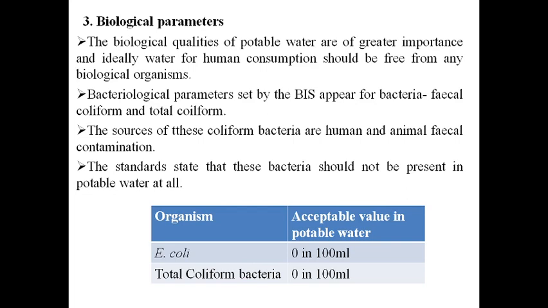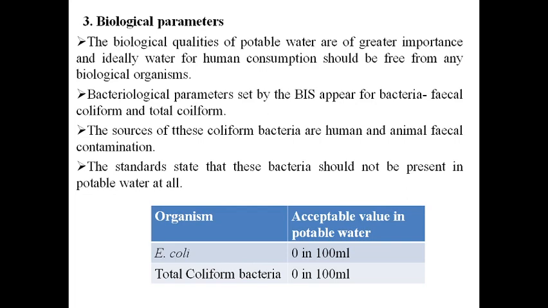So looking at the biological parameters of potable water is very important, because for water to be fit for human consumption, it should ideally be free from any biological organisms. Okay, so biological parameters set by the Bureau of Indian Standards appear to be for the coliform bacteria.